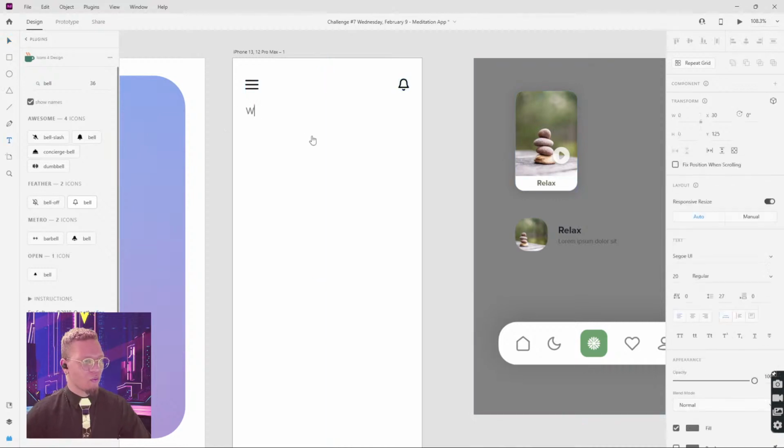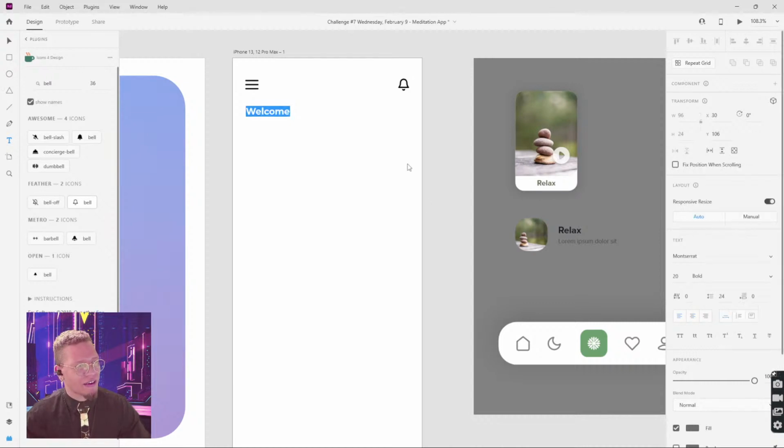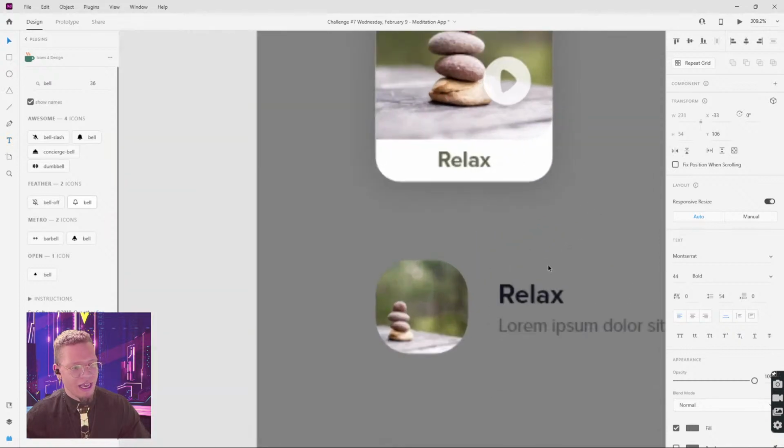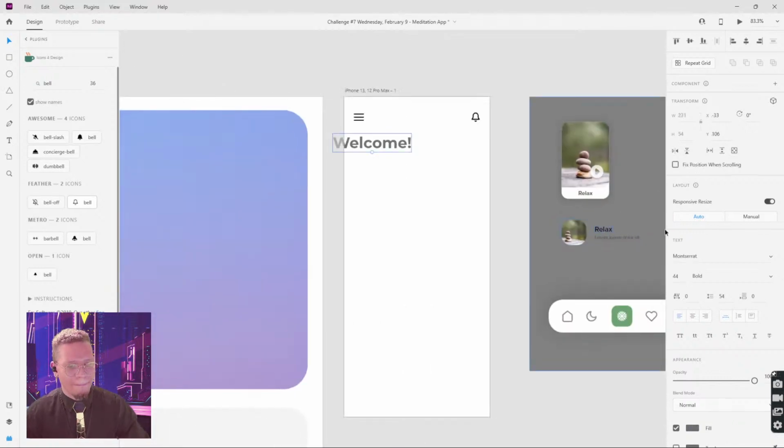I'm going to have a welcome, just like this. Change the font, and we are gonna go with, you know what, when I don't know what to pick, I always just go to Montserrat. I don't know how else that's pronounced, but we're gonna play with that for today. I'm gonna scale that up just a little bit. Actually, we have a font right here. What did we use for this? Proxima Nova, my other go-to. So we're gonna do Proxima, and we're gonna stick with bold.